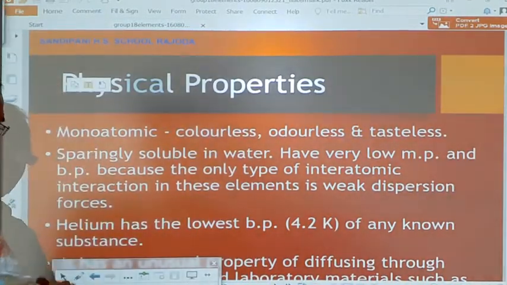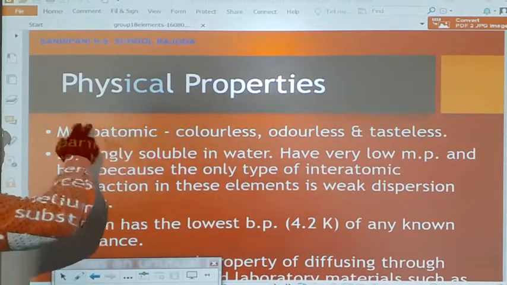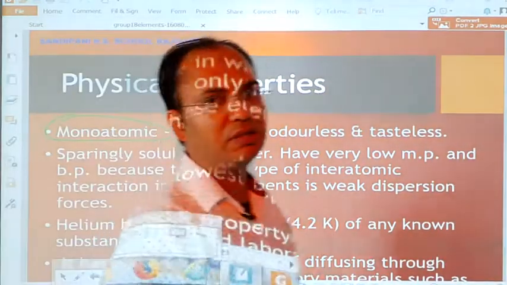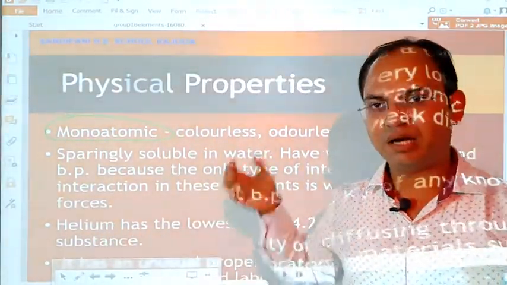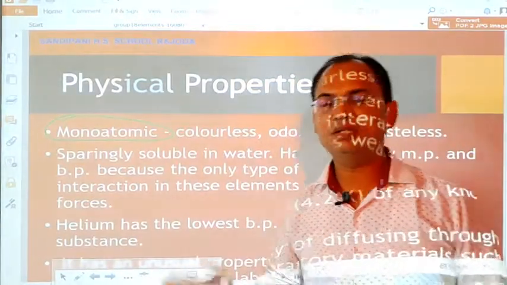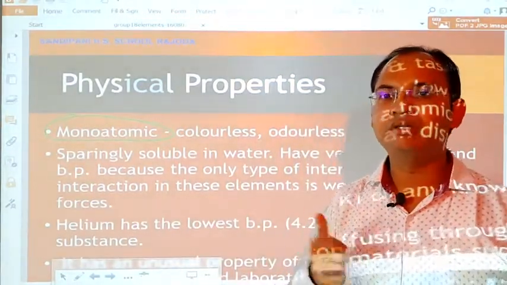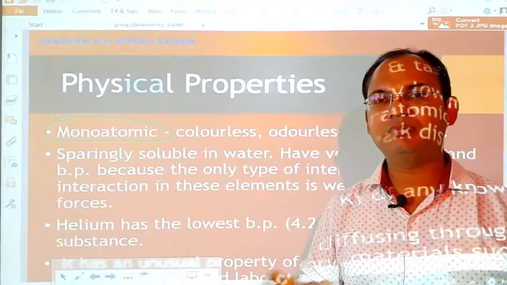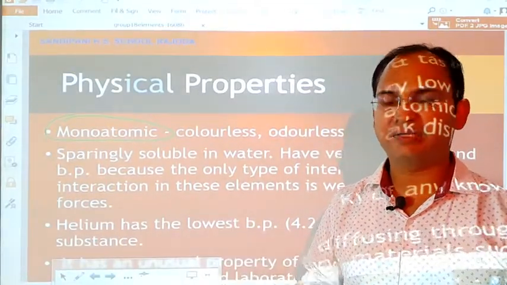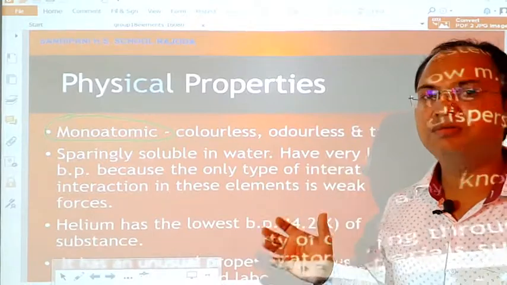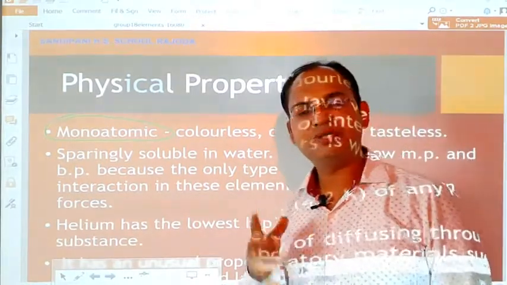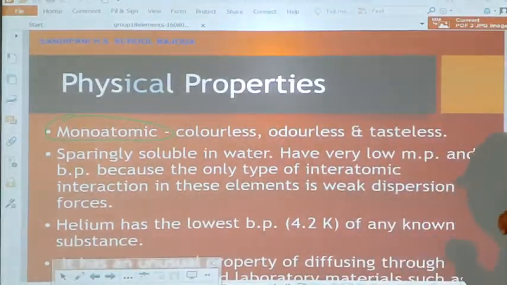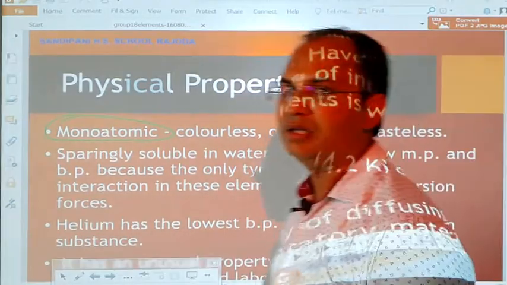The most important thing is that these are monoatomic. It is an important property that their molecule is made up of a single atom, because except for the noble gases, the other elements in the periodic table do not possess monoatomicity. The molecules of other elements are made up of 2, 3, 4, 5, 6 atoms, but the molecule of a noble gas is made up of a single atom. Second thing, they are sparingly soluble in water and have very low melting and boiling points.